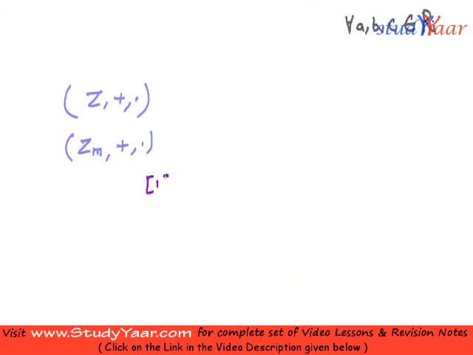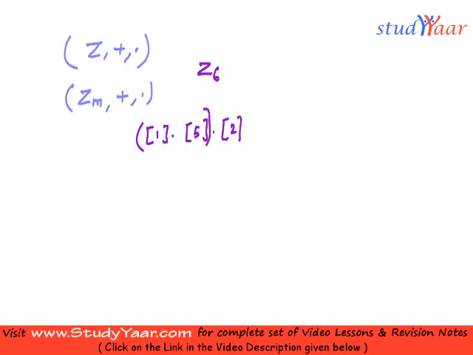Let's talk about Z6. What is 1.5.2? Let's take a look at this. This is going to be 6k1 plus 1. This is 6k1 plus 5.